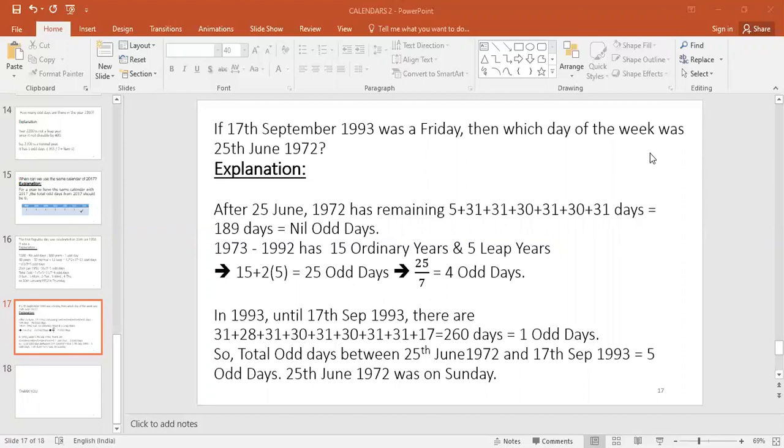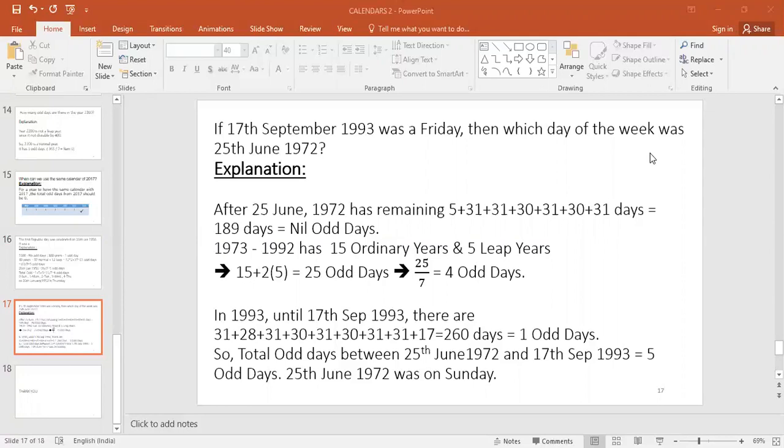Now 1973 to 1992: there are totally 20 years, in which 5 are leap years and 15 are ordinary years. So totally 25 odd days, finally 4 odd days. In 1993 till 17th September, there are 260 days, finally 1 odd day.